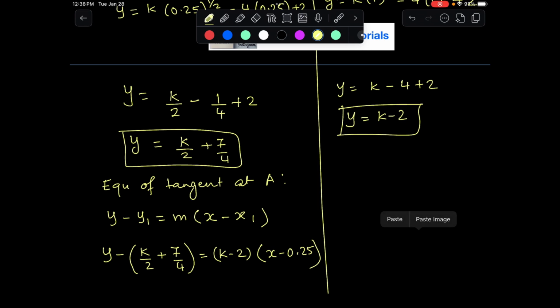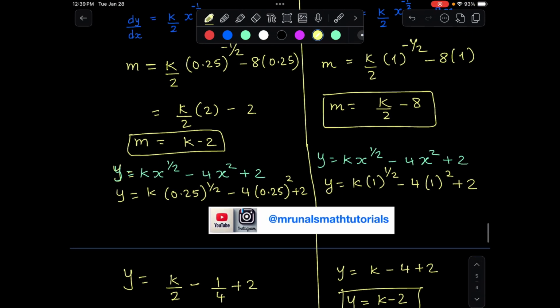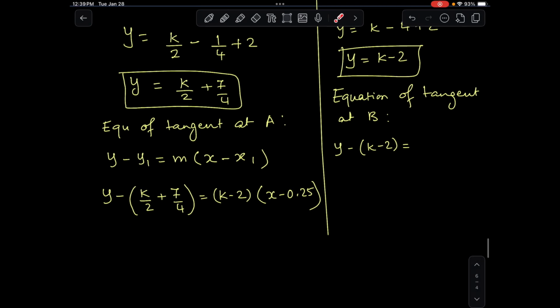Right? And on this side, the equation of tangent at B would be y minus y1, which is my k minus 2, equal to m, which is k over 2 minus 8, times x minus 1. All right, this requires a slight simplification.